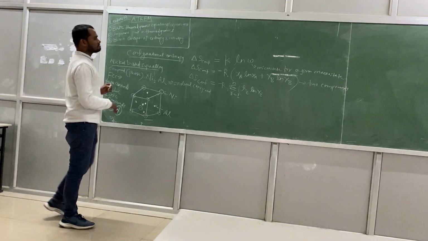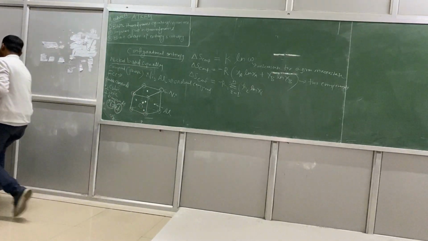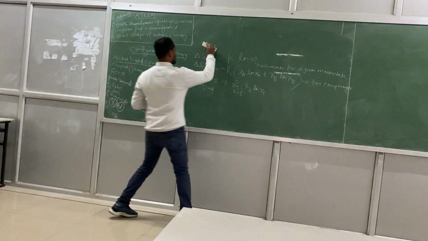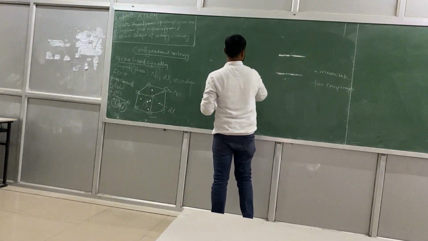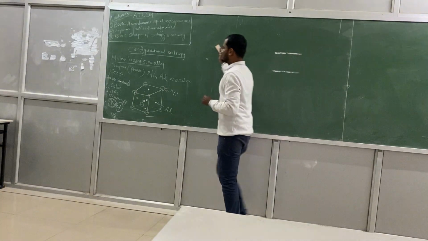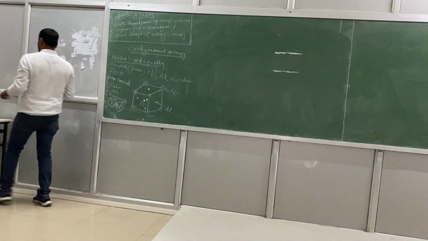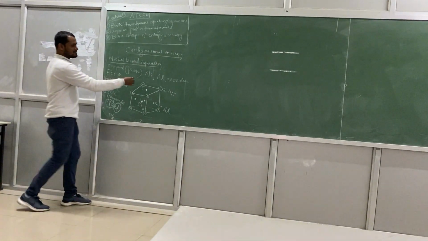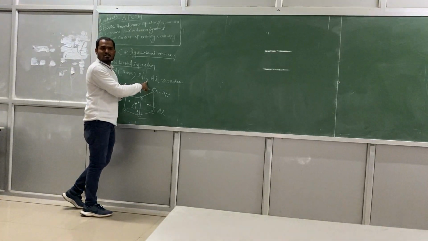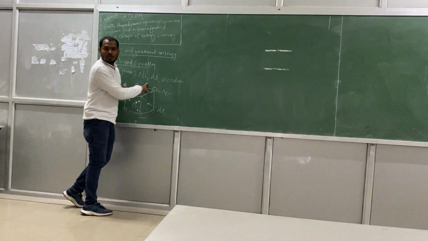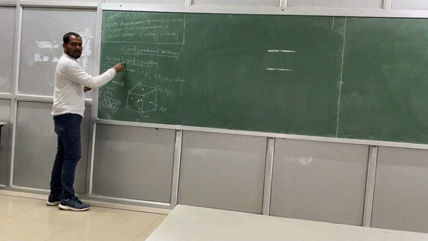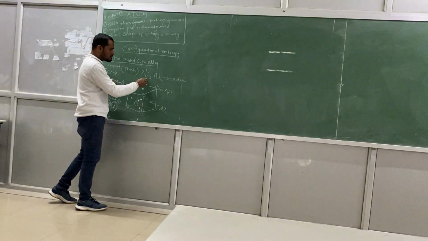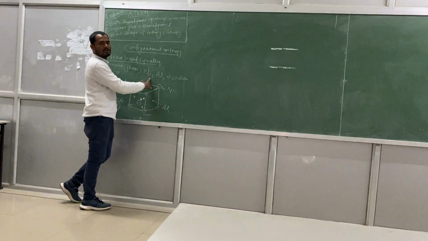And if you have to remember, this compound is very interesting because for this compound you are getting very high strength. In this nickel-based superalloy, you are getting very high strength because of this Ni3Al. It is an ordered compound.